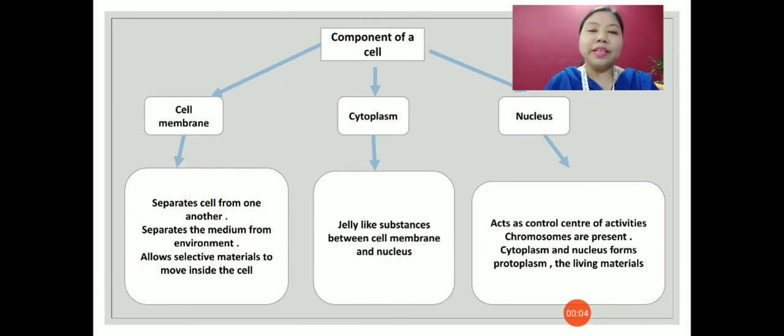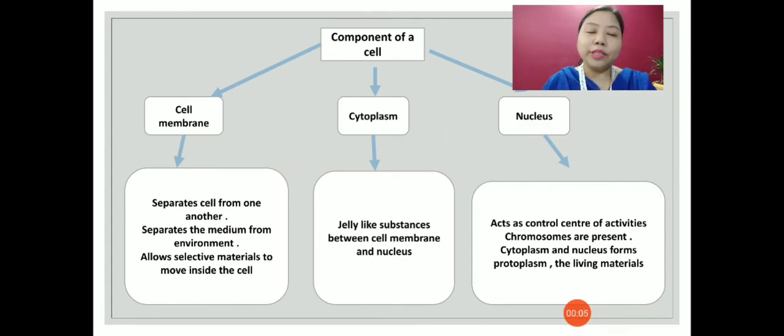Cytoplasm is another component of the cell, which is a jelly-like substance and is present between the cell membrane and nucleus. It provides a base or a platform for all the biological activities that are taking place inside the cell. All the activities are happening in the cytoplasm.